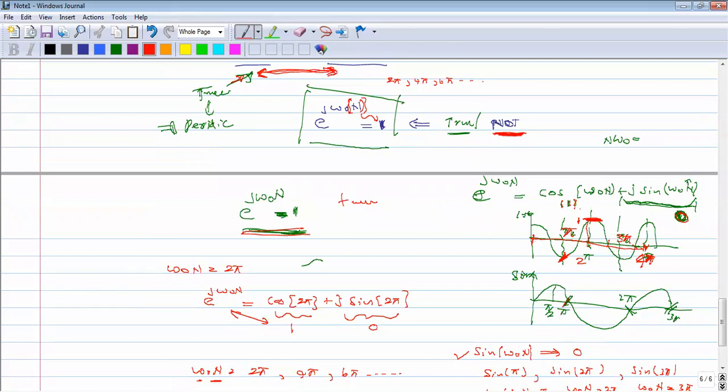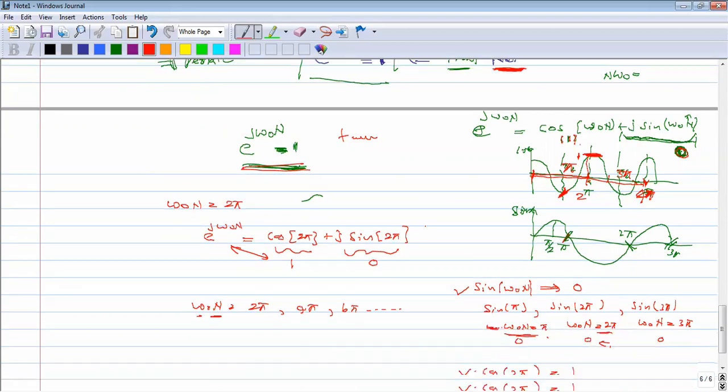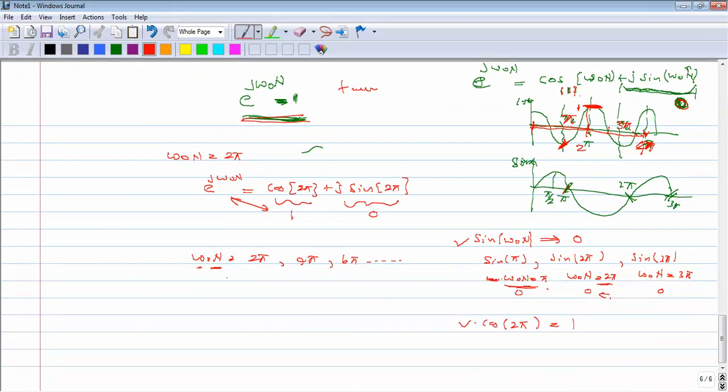We are considering the minimum distance, minimum time level as the fundamental period. So the minimum value here is 5. You can see that at omega naught n equal to 5, that condition is satisfied. That means x[n plus capital N] is equal to x[n]. This condition is also satisfied.